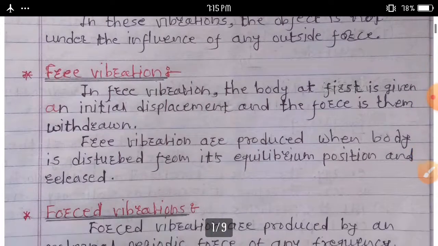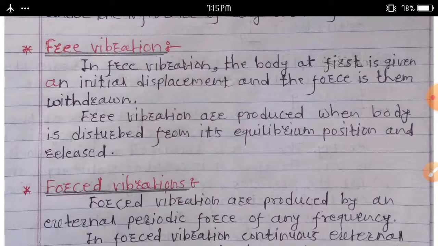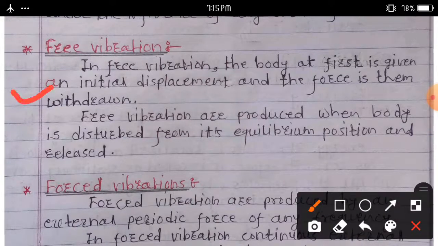Second one, what do I mean by free vibration? In free vibration, the body at first is given an initial displacement and the force is then withdrawn. Free vibrations are produced when a body is disturbed from its equilibrium position and released.